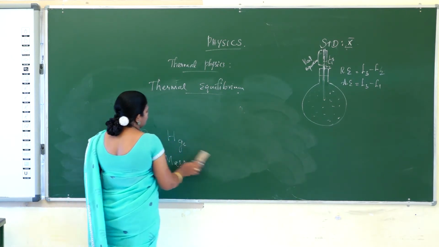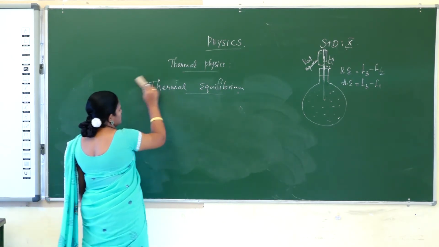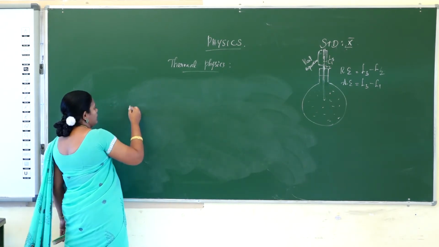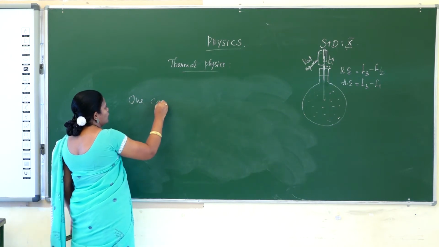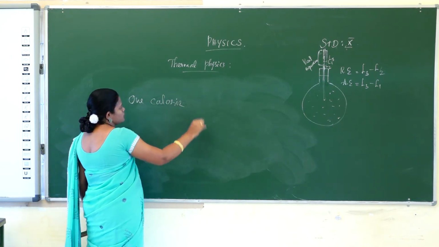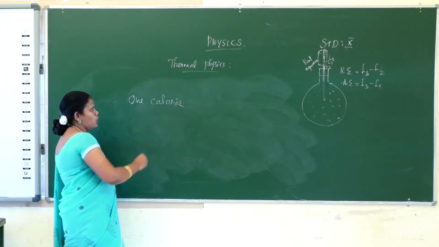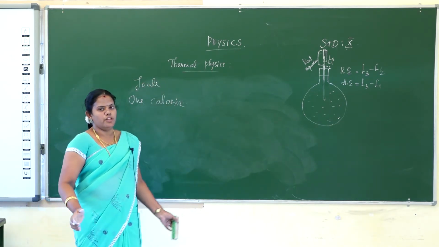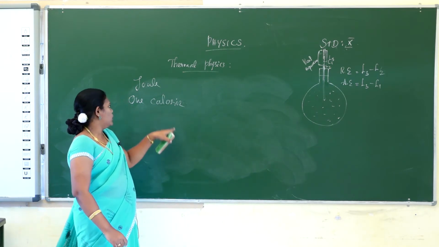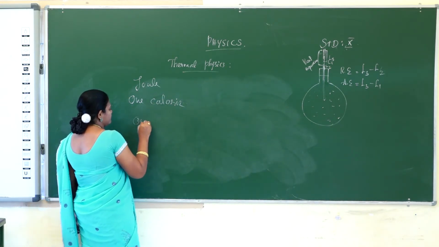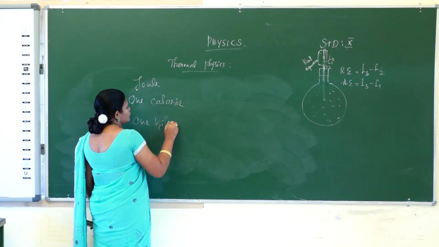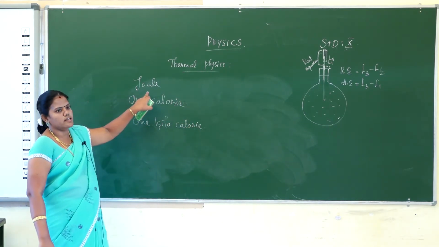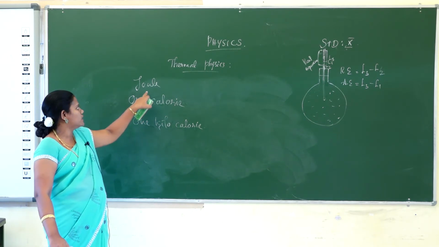That is the unit of heat energy, or unit of thermal energy. Okay, then one is 1 calorie. Always the heat energy is noted down in the form of joule, because the unit of energy is joule. But 1 calorie or 1 kilocalorie is also used. So two forms of the unit are defined. First, joule. Joule is the unit of energy, and heat energy is also measured in joule.